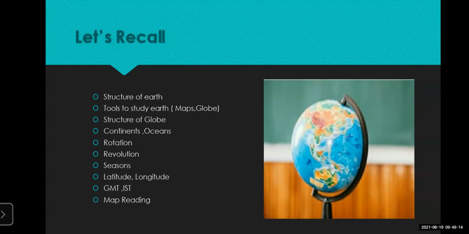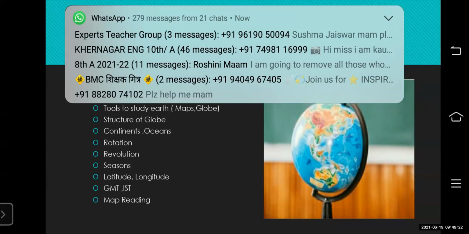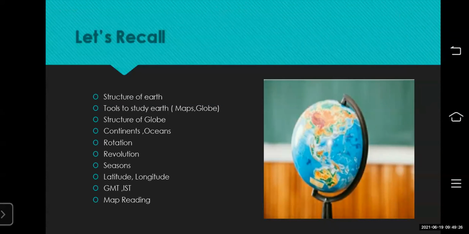We have also seen the location of India, on which continent, which line passes through India. India is situated in the northern hemisphere and the eastern hemisphere, and the Tropic of Cancer passes through the middle of India.